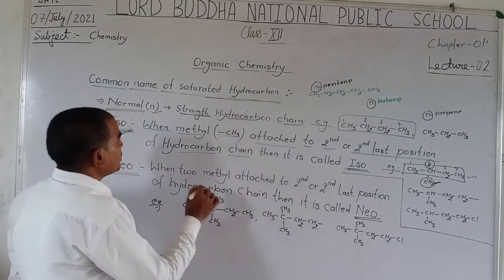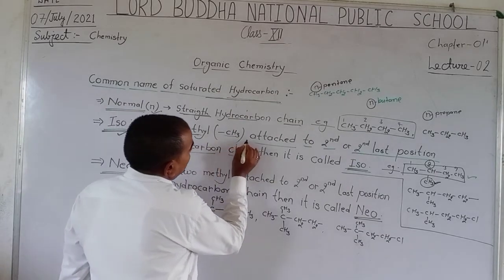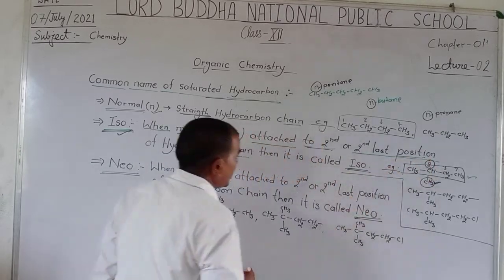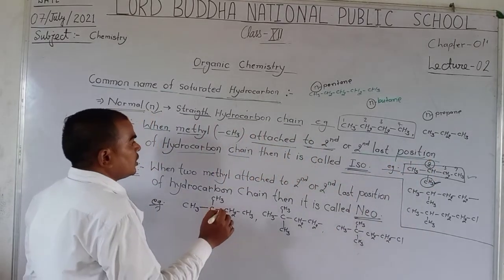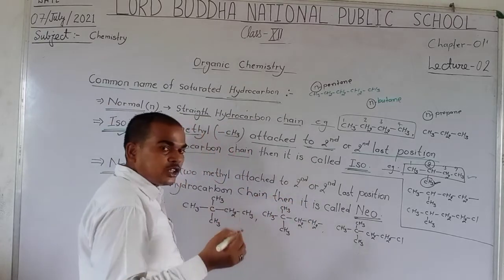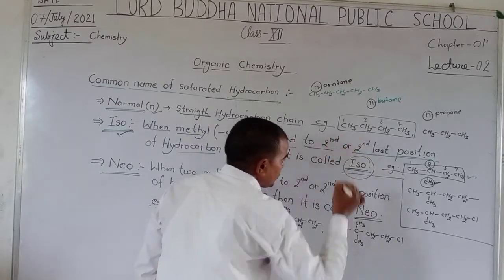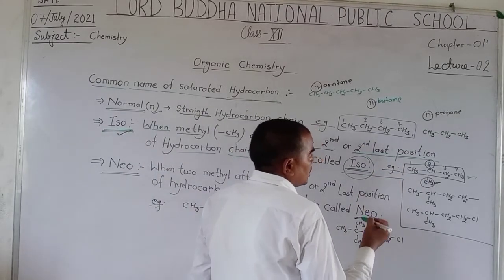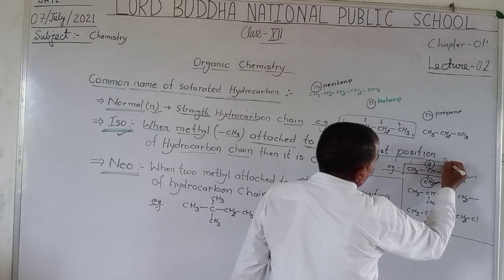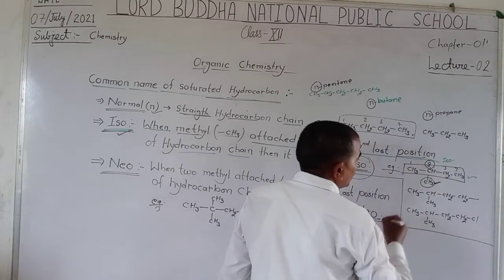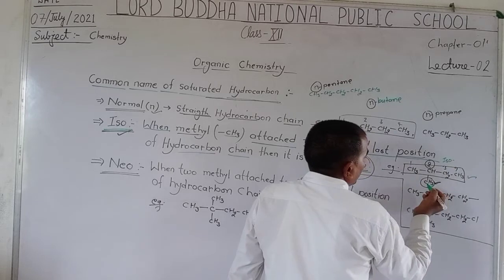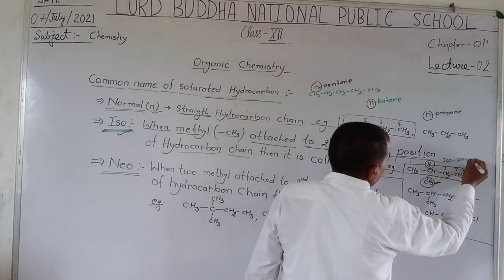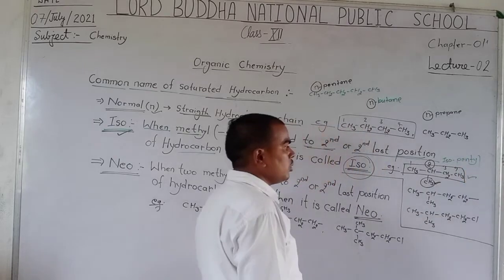The concept is, when methyl is attached at the second position, we use iso as a prefix. So we write the name of this compound as iso, 1, 2, 3, 4, 5, isopentyl.